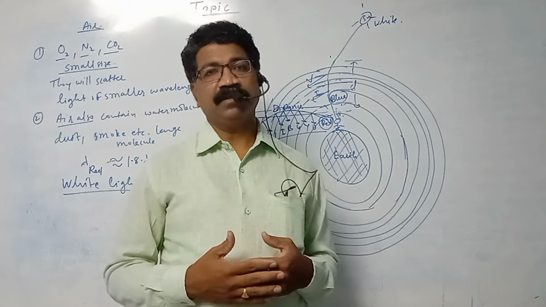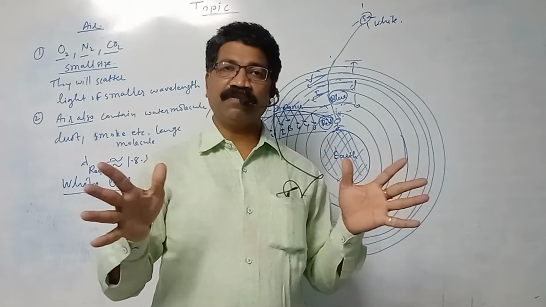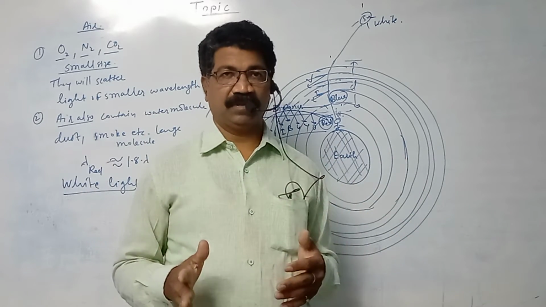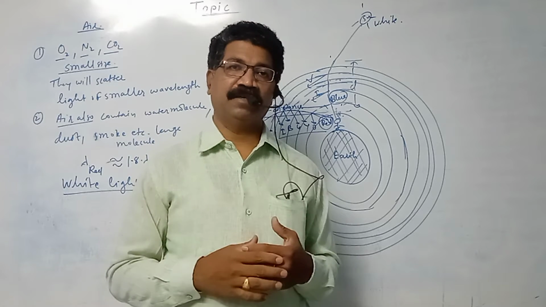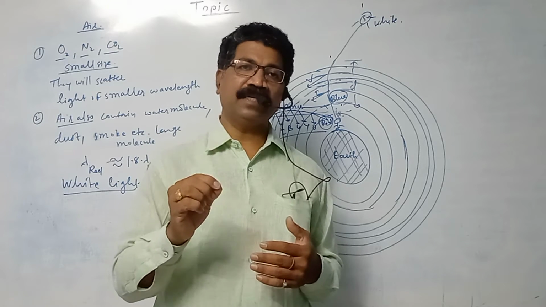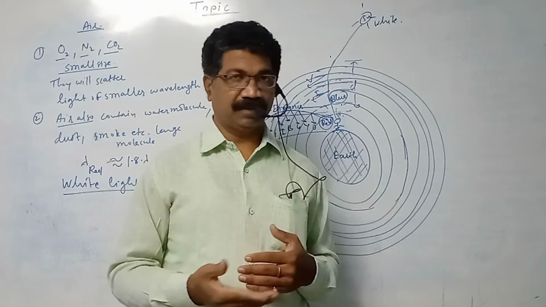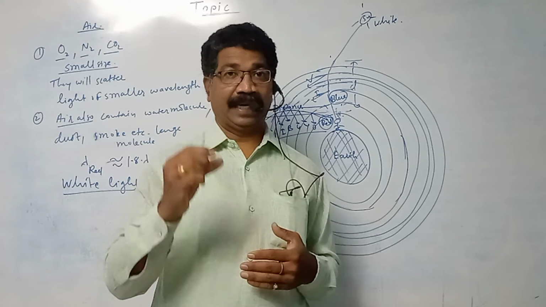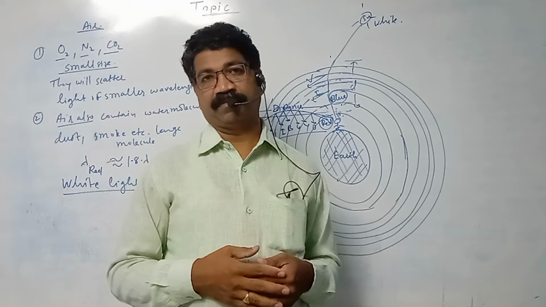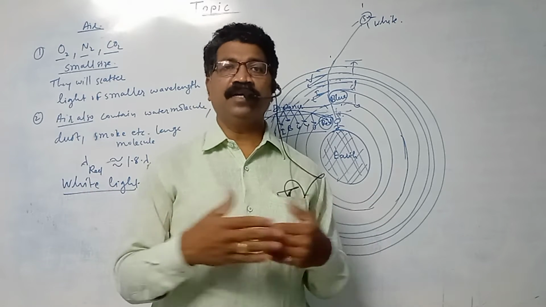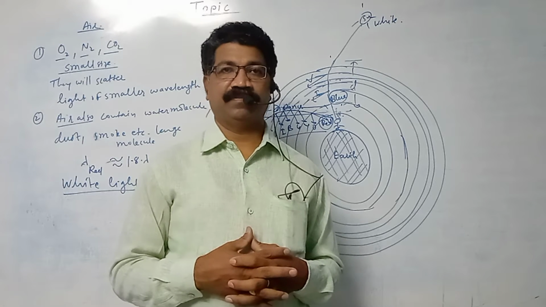Then during scattering, the white light consists of 7 colors. All these 7 colors are scattered by different particles. Smaller the particle, it will scatter light of smaller wavelength, that is violet. Okay, larger the particle, it will scatter the light of larger wavelength, that is red. Okay, so in that way, violet, indigo, blue, green, yellow, orange, red will be scattered.